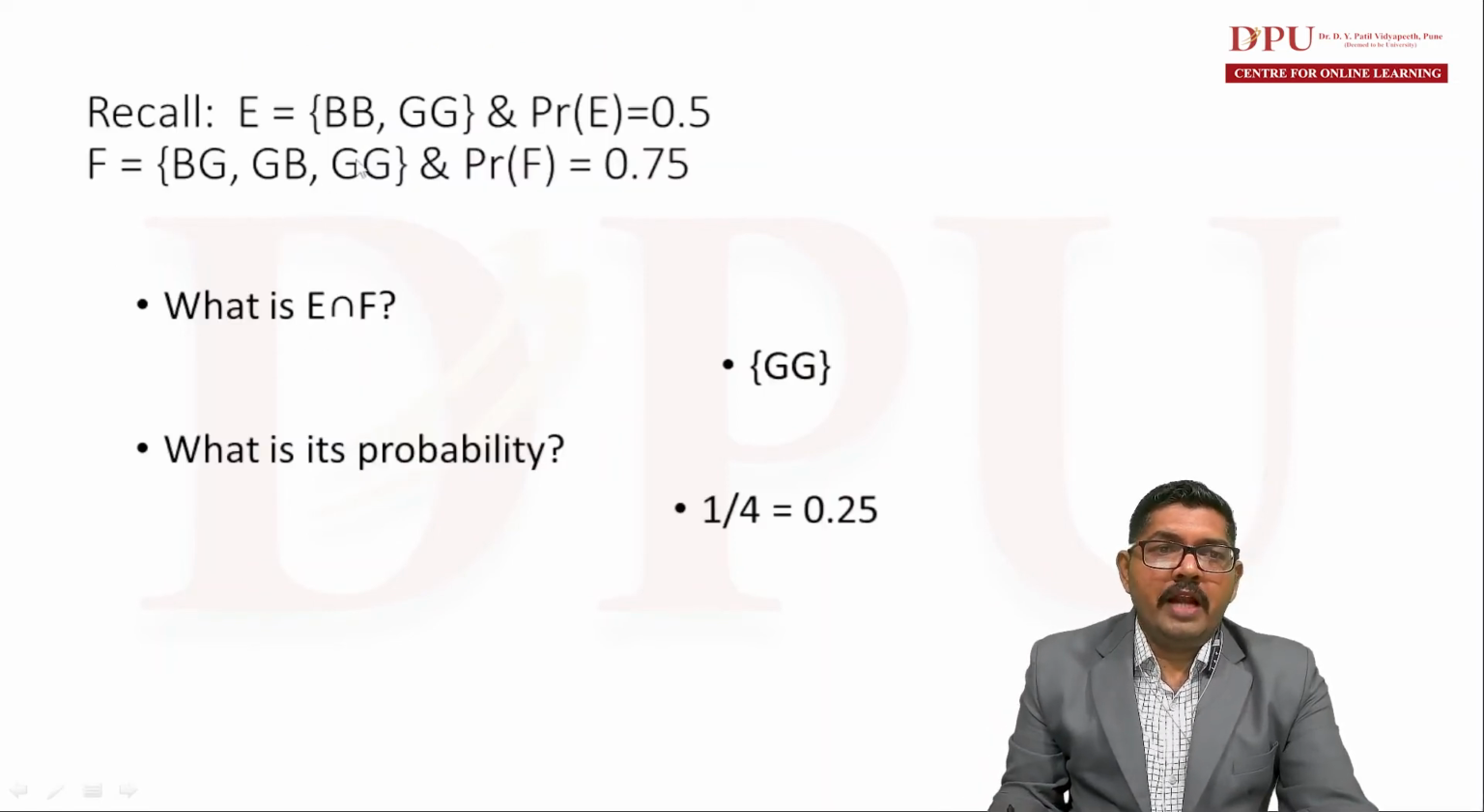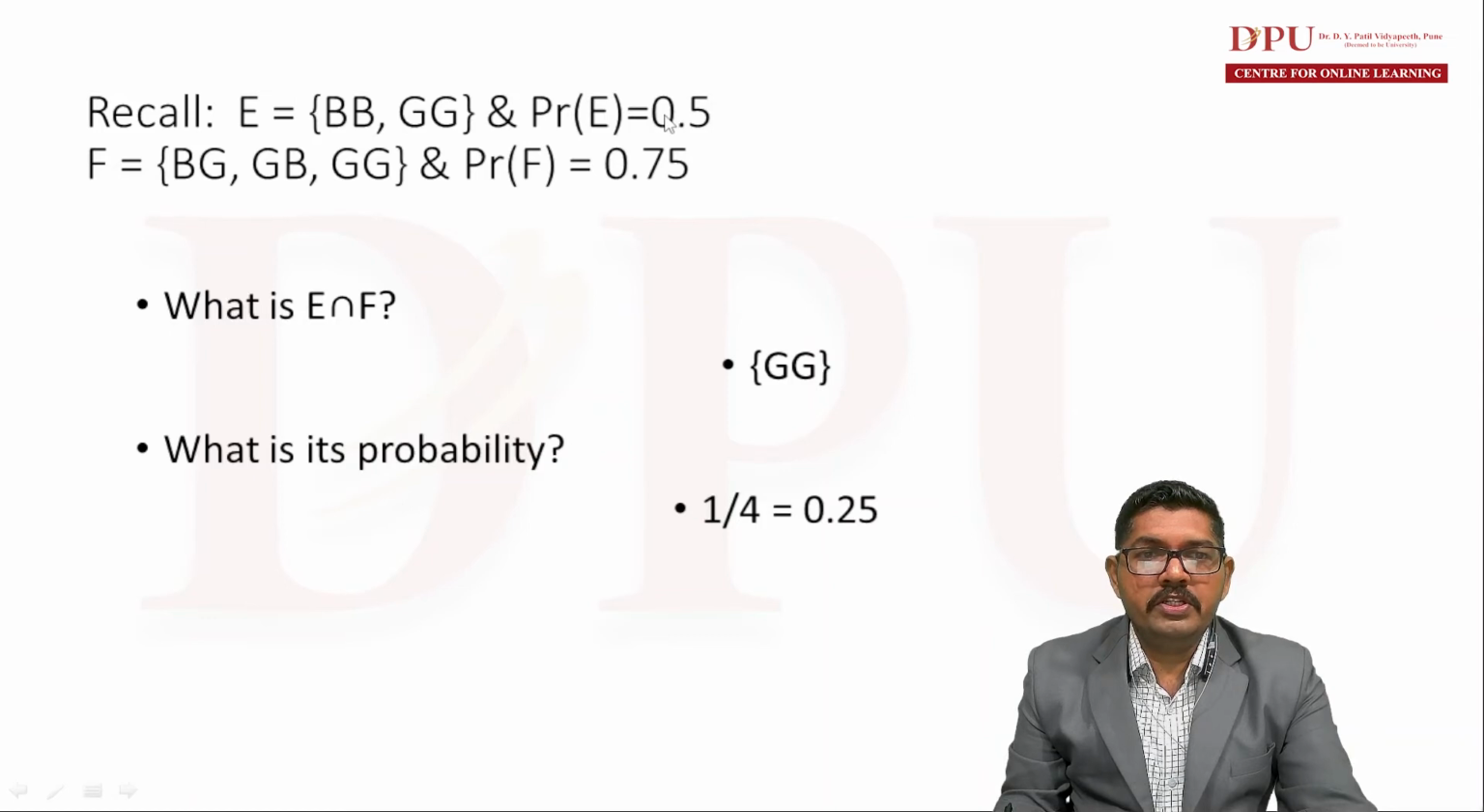Then remember that we have already found out event E, that is the set of BB and GG. We have already calculated the probability of E, which is 0.5. We learned that event F consists of 3 elements, BG, GB and GG, that is at least one girl, and we calculated the probability of F as well, which is 0.75 on the previous slide.